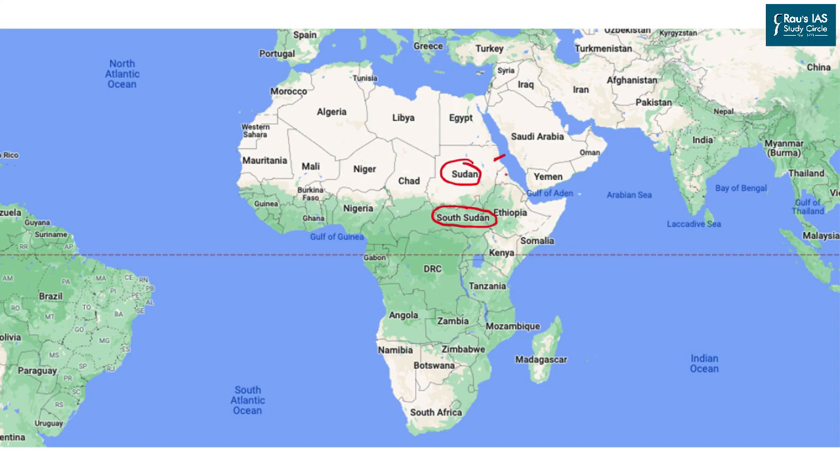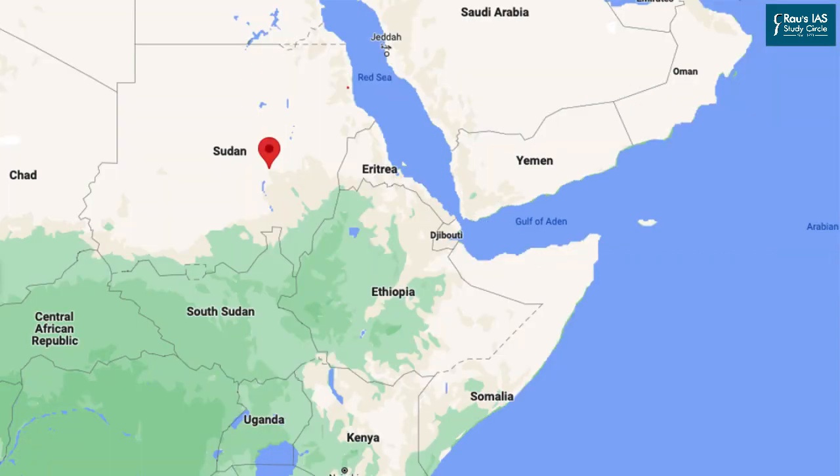The area which you can see over here is the Great Rift Valley of Africa and it includes many important rivers, many important lakes as well as mountain peaks. If we go through the zoom map of this place, we'll find that Sudan has access to the Red Sea. On the other hand, we have Saudi Arabia, Yemen, Eritrea and Djibouti along with Egypt, which have access to the Red Sea. On the other hand, countries like South Sudan, Ethiopia, Somalia do not have access to the Red Sea. Somalia has access to the Gulf of Aden and the Arabian Sea.